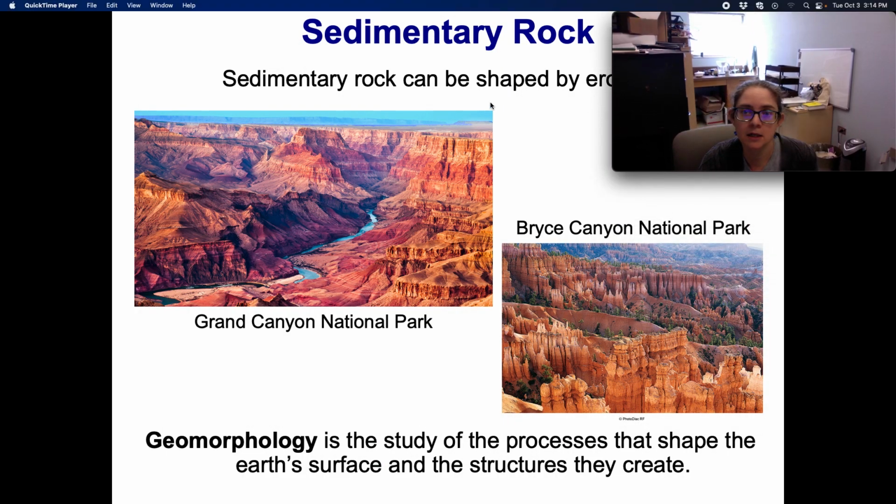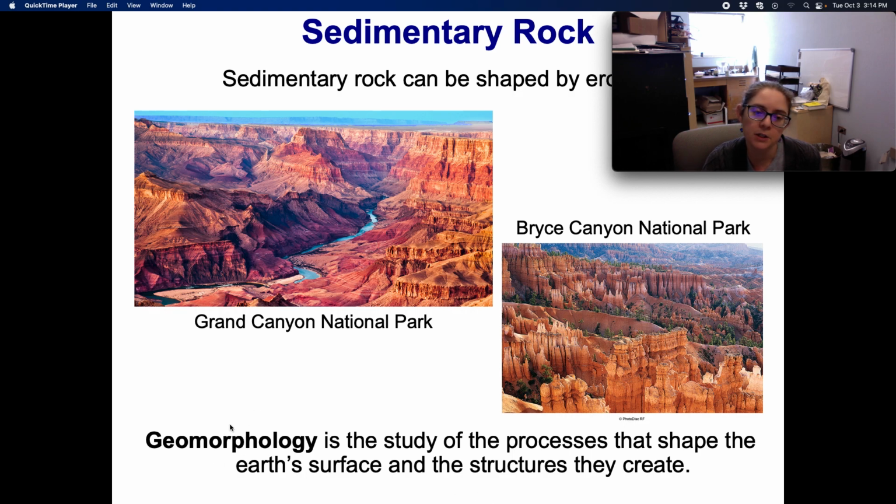So sedimentary rocks can also be shaped by erosion, which we can see very dramatically in some places in North America. So an example is Grand Canyon National Park, where we can see all these layers that used to be built up, but erosion has carved out the Grand Canyon over long periods of time. Another example is Bryce Canyon National Park, which has similar layering to Grand Canyon, but the erosion has occurred a little bit differently to make this kind of spectacular scenery.